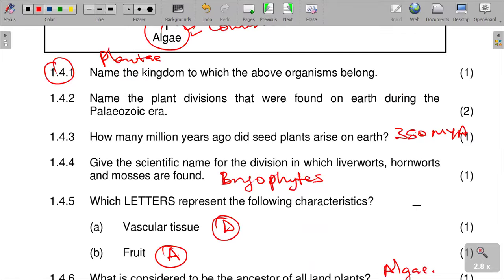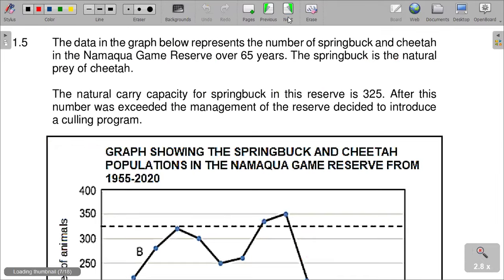And then the next question. The data represent the number of springbok and cheetah in Namakwa Game Reserve over 65 years. The springbok is natural prey to cheetah. The natural carrying capacity of springbok in this reserve is 325.